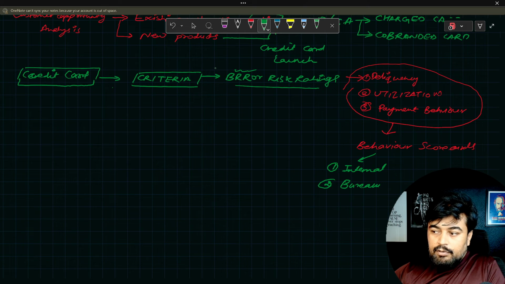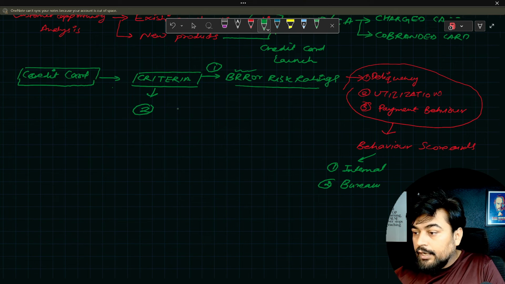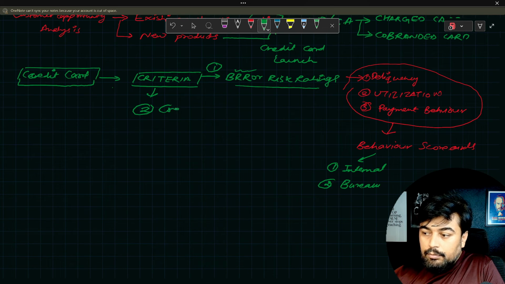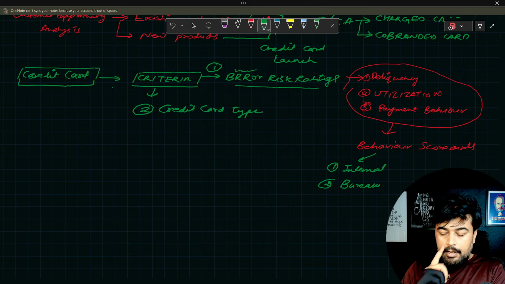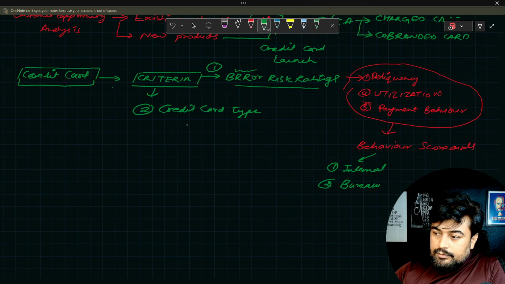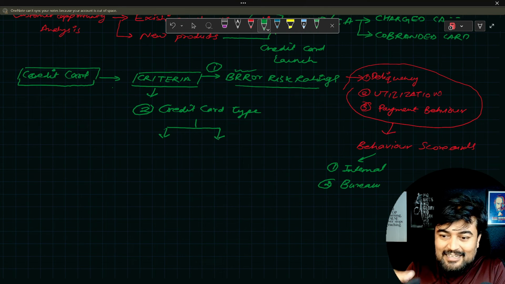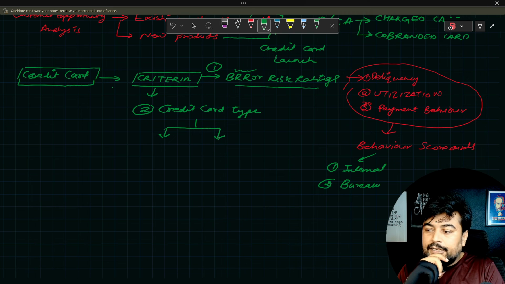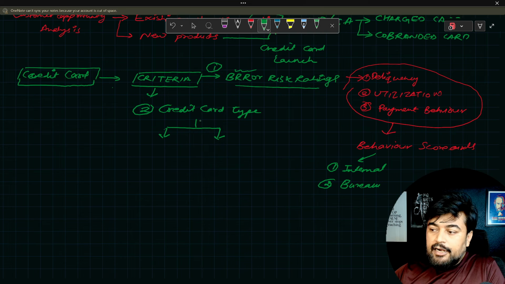So criteria number one was BRR, which I mentioned. Now let's talk about criteria number two, which is very important, and that is credit card type. Now what is the meaning of type? What type of credit card you are going to disburse, like you are going to give to the customer. So there are two types of credit use. Moreover, I should not say credit card type, it's credit card use type.